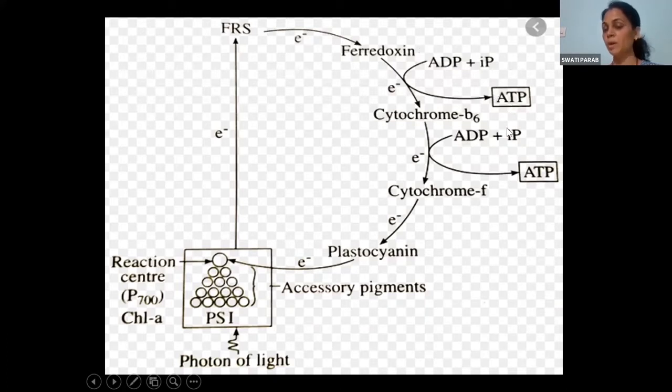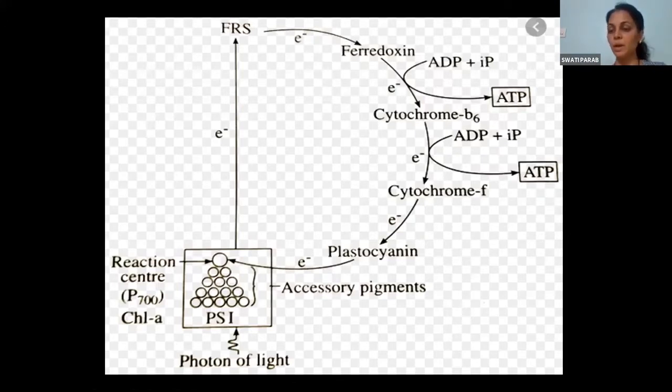What is the name of this step? Photophosphorylation. ADP plus Pi gives ATP. Photophosphorylation. Okay, very good. So this is all about cyclic.